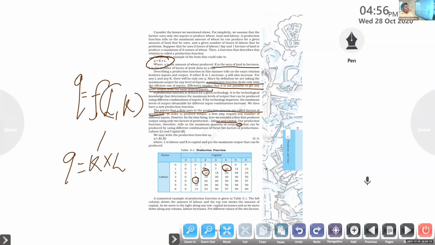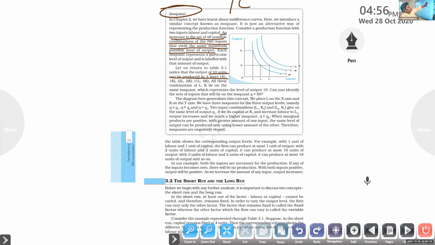Different combinations of capital and labor are able to produce the same output. There is no change in the output, but the inputs are changing. So it can be three ways: 4L, 1K, that means 4 labor, 1 capital; 2L, 2K, 2 labor, 2 capital; 1L, 4K, which means 1 labor, 4 capital. All these combinations of L and K lie on the same isoquant. We are able to find them on the same line, almost like the indifference curve.